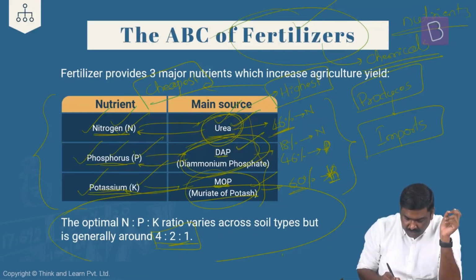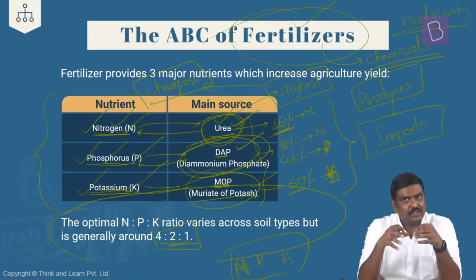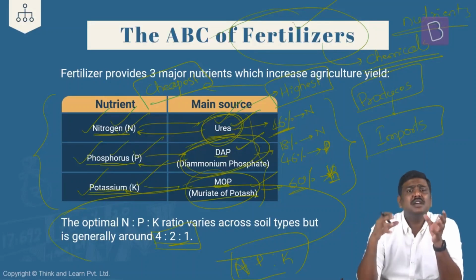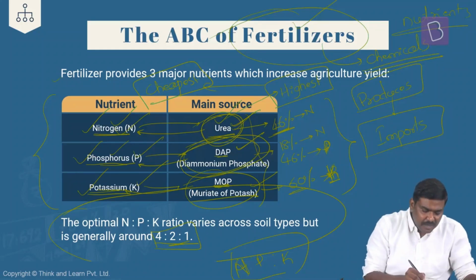That is, for every unit of, let's say, potassium that you use, you'll have to use 2 units of phosphorus and 4 units of nitrogen. Right? This is the optimal usage ratio of the nutrients for the Indian soil. But because there are certain issues in case of fertilizer subsidy, because some are available at a very cheap price, some are available at a very costly or higher price, consumption of nitrogen is very, very high in case of India. And I'll show you the data related to that later. So these are some of the very important points with respect to fertilizers.